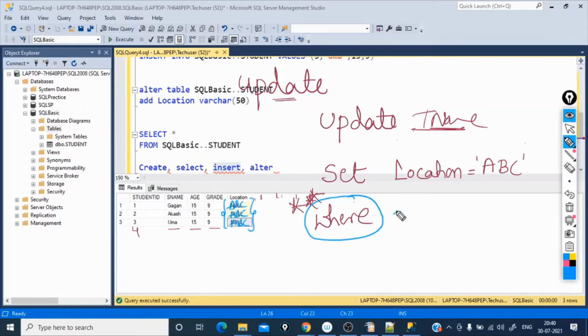But when you specify where student ID equal to 1, now with the where condition, what happens? Wherever the student ID is 1, only that entry will be updated with ABC. The others will be having null.